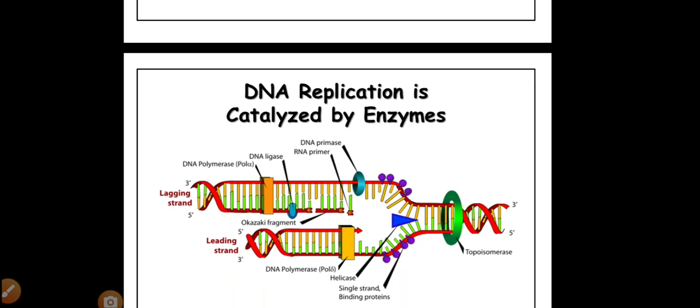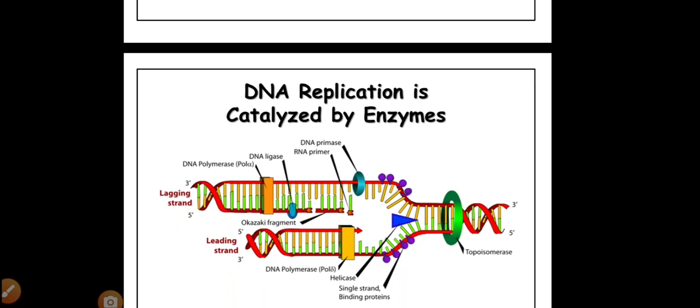That's why the replication bubble can extend in two ways, clockwise and anti-clockwise, in a bidirectional way. So the DNA molecule can be synthesized in two directions, right? In a bidirectional way.